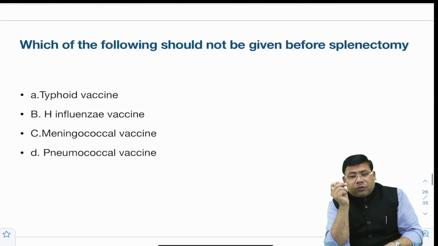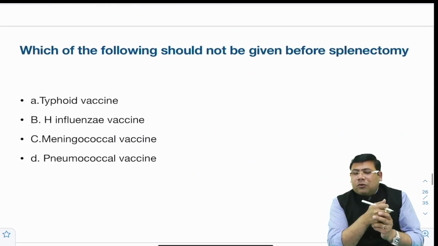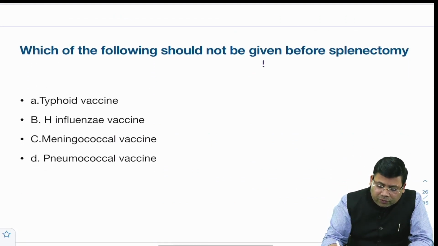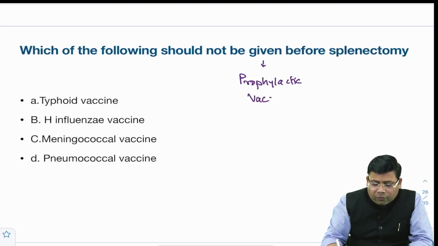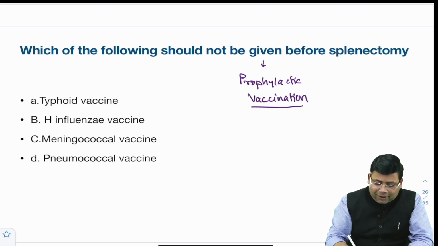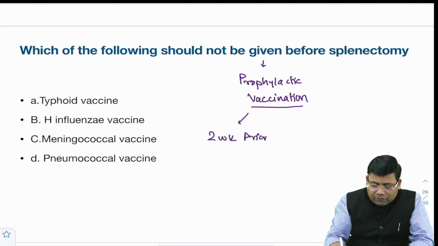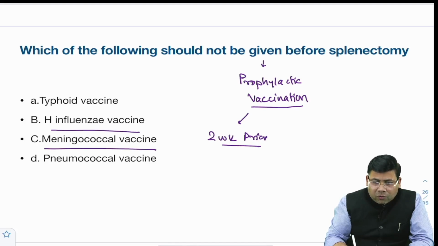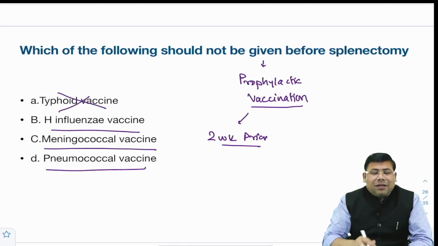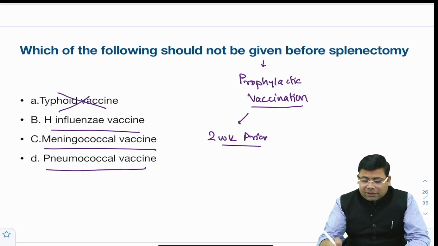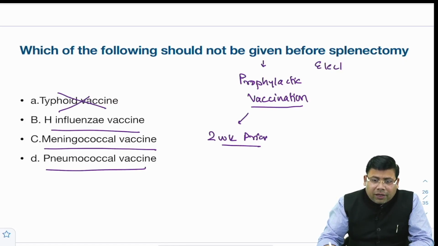So next is which should not be given before splenectomy. So you know that before splenectomy you need a prophylactic vaccination. Now when we talk about prophylactic vaccination, there are 3 vaccines which are standardly given 2 weeks prior. So 2 weeks prior to surgery we give H influenza, meningococcal, pneumococcal. Typhoid vaccine has no role. Remember, this is for elective.